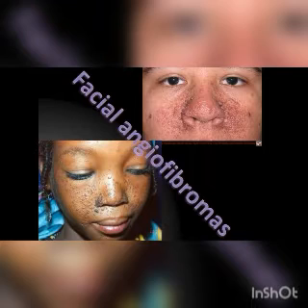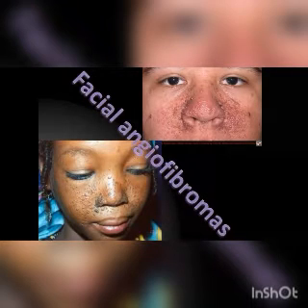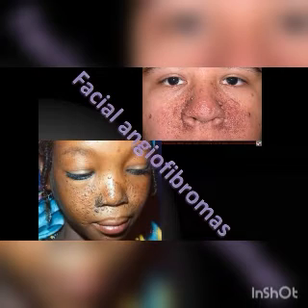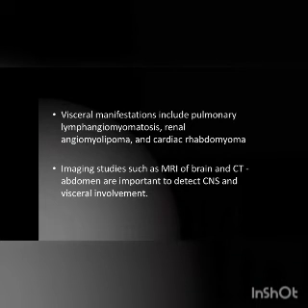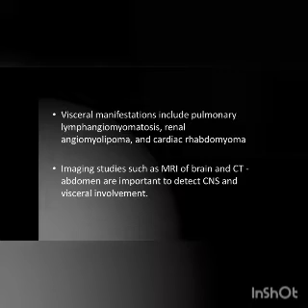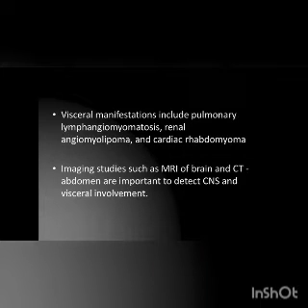Adenoma sebaceum is a misnomer. There is no involvement of sebaceous glands in it. It is just a proliferation of fibroblasts and blood vessels. Visceral manifestations include pulmonary lymphangiomatosis, which presents as chylothorax and pleural effusion.